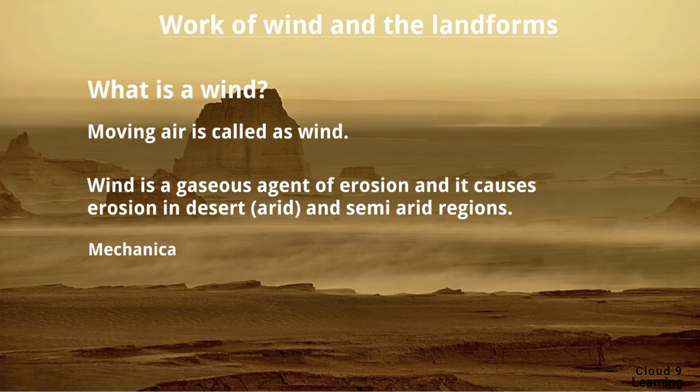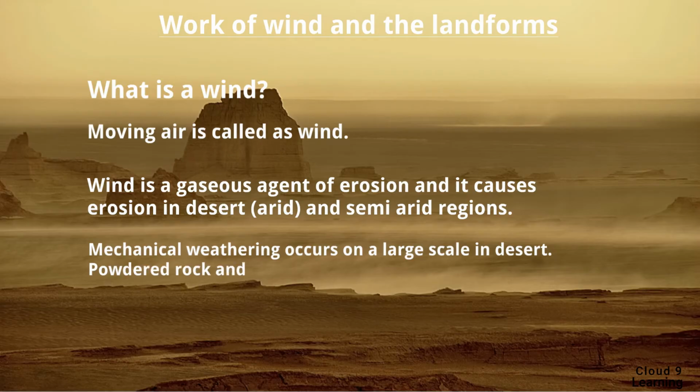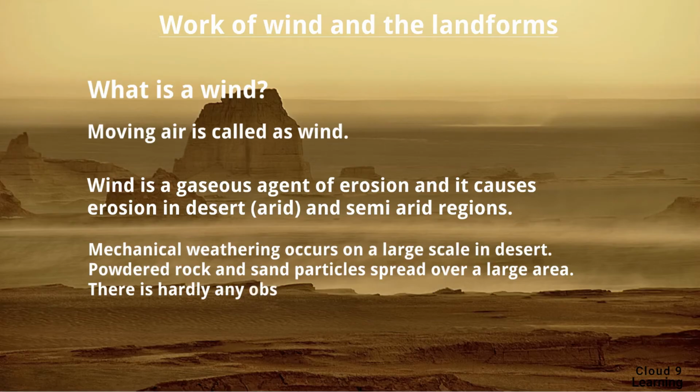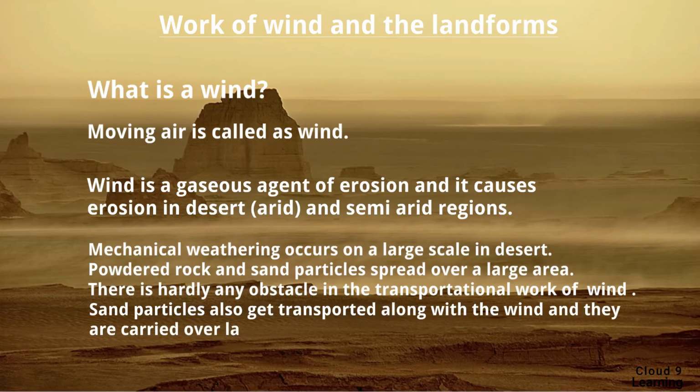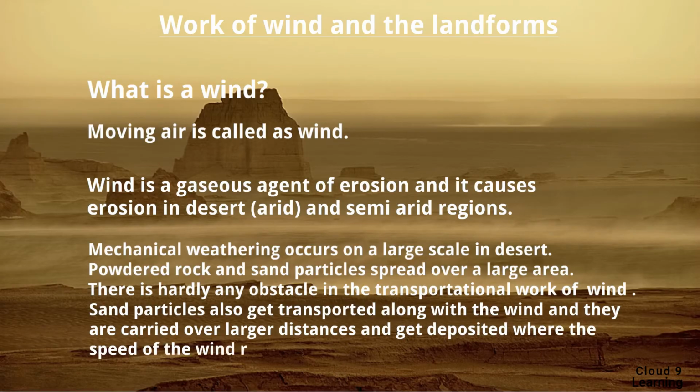As mechanical weathering occurs on a large scale in desert regions, powdered rock and sand particles spread over a large area. There is hardly any obstacle in the transportational work of the wind, as very few or no trees are found in desert. Sand particles also get transported along with the wind, and they are carried over larger distances and get deposited where the speed of the wind reduces. In this way, the wind does the work of erosion, transportation and deposition.